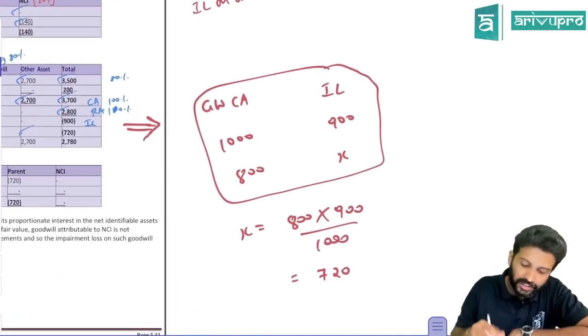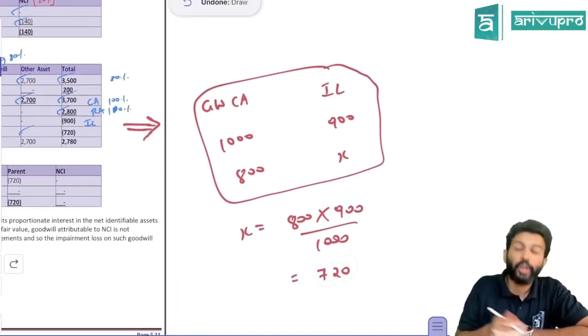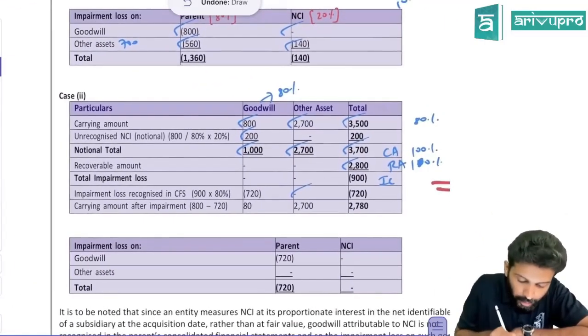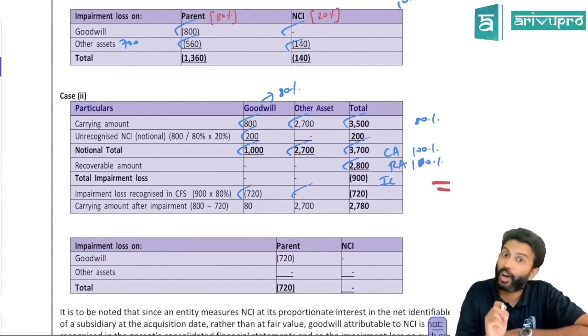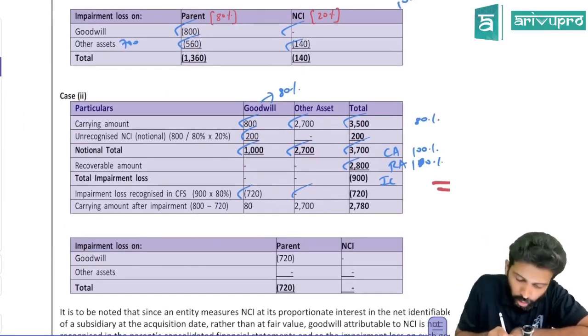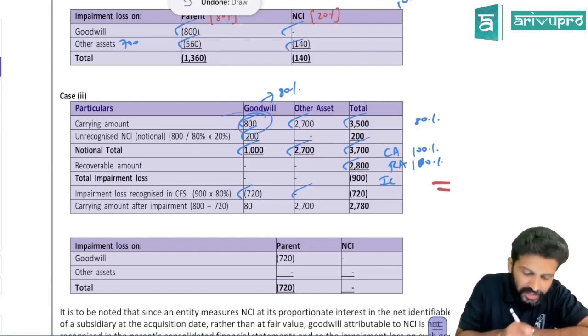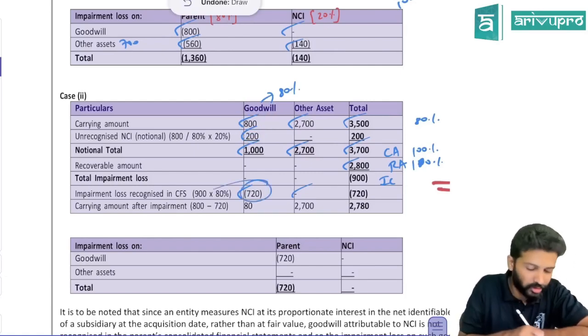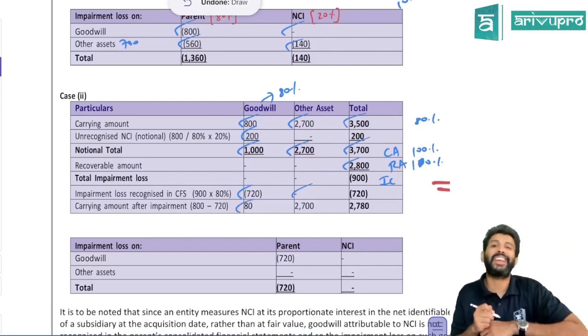Okay. So calculate X here. If you prorate, you'll get 720. So only 720 worth of impairment loss you will recognize. Not 800, only 720. Okay. So goodwill recognized is what? 1,000? No. This 200 is notional. Goodwill recognized is 800. You booked an impairment loss of 720. So the carrying amount remaining is 80.